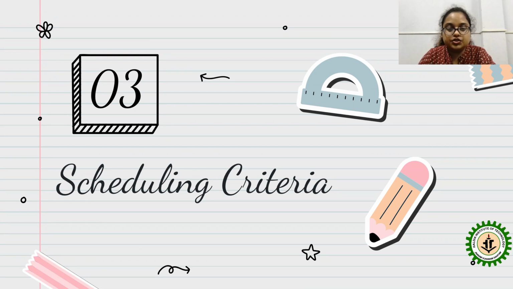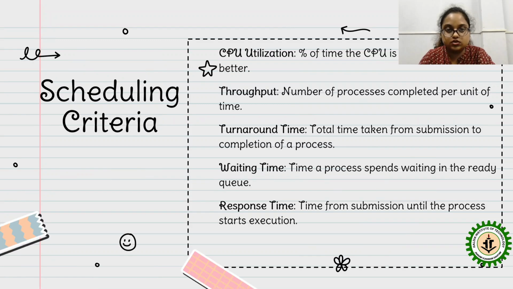Now, what are the scheduling criteria? Means what are the criteria on which scheduling works? First is CPU utilization, then throughput, turnaround time, waiting time, and response time. So, what is CPU utilization? It is the amount of time the CPU is busy. The higher the utilization of the CPU, the better.